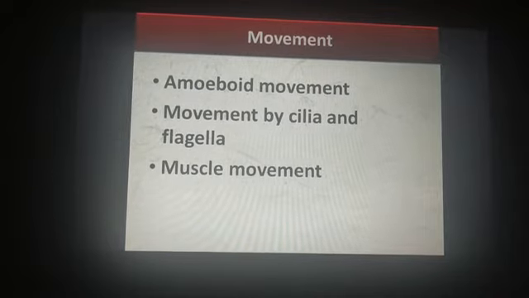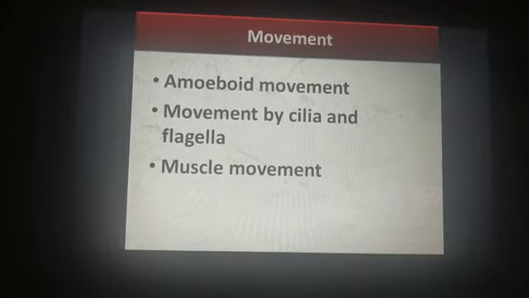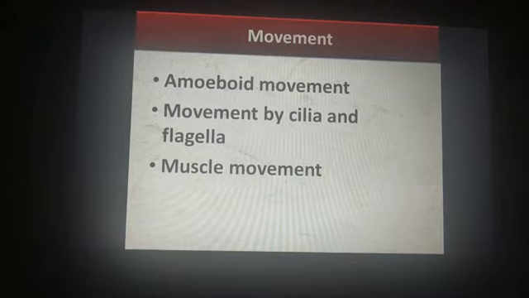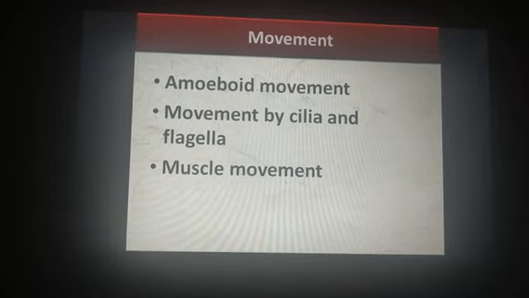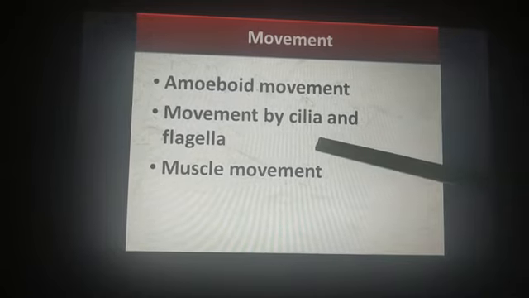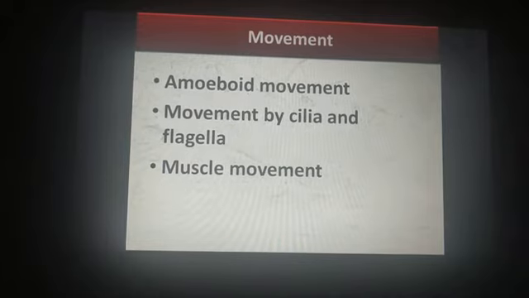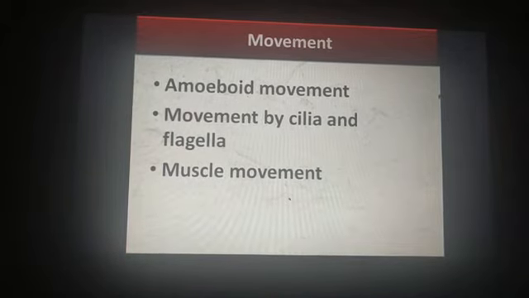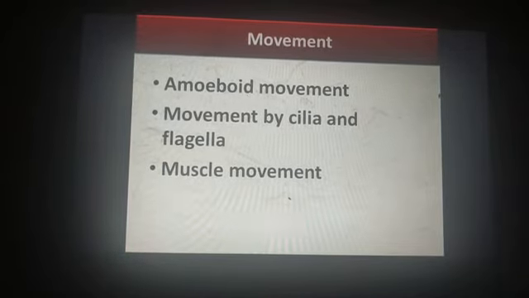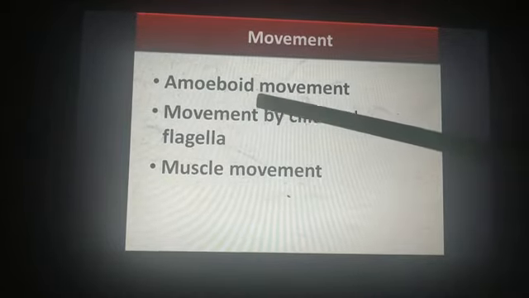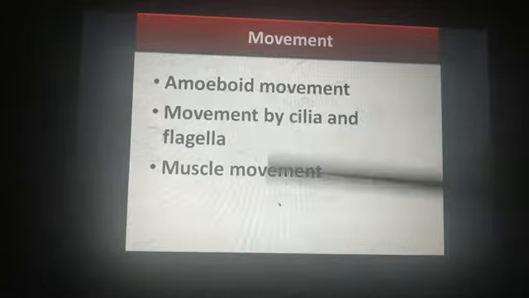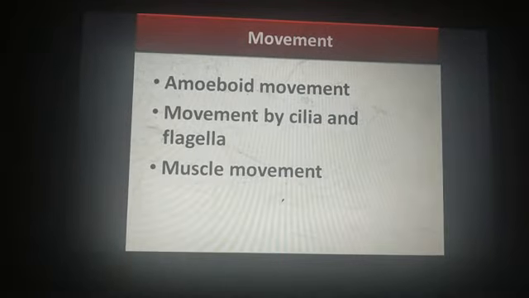Next, if we talk about single cells, either prokaryotes or eukaryotes, they move by hair-like appendages called cilia and flagella. Or they can also move by amoeboid movement. So we will discuss all these movements one by one in today's topic.